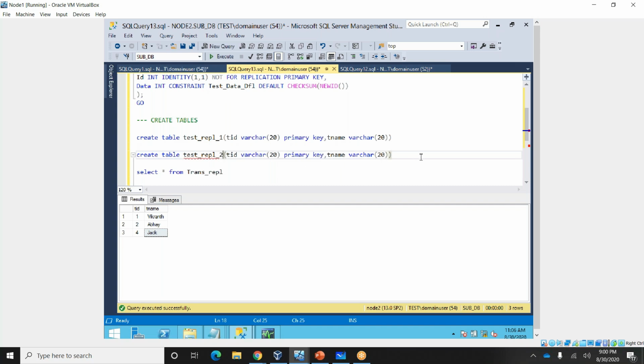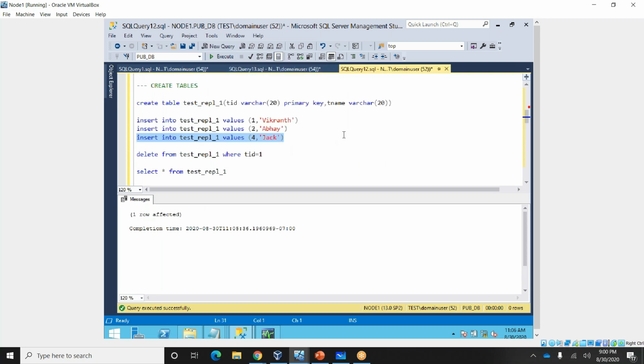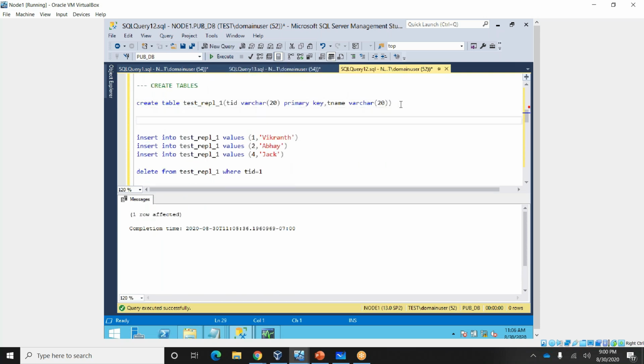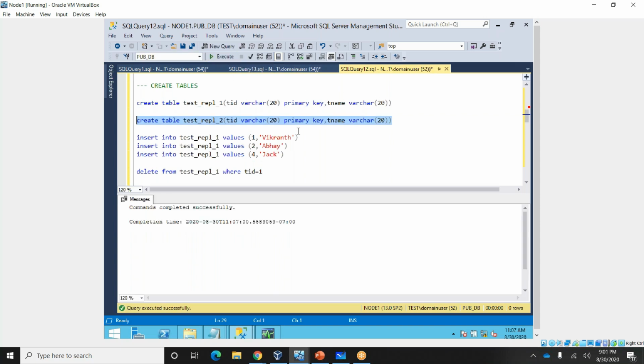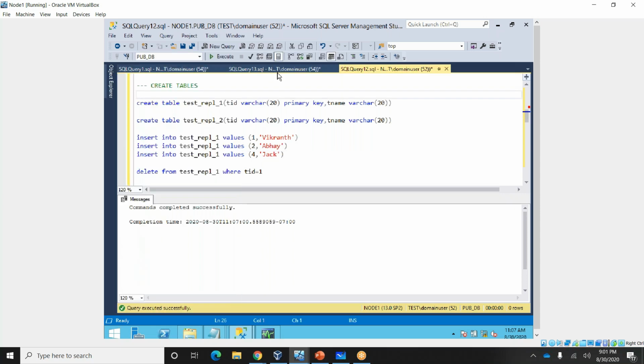A ripple to table. I am creating both the sides. Now I have created on a subscriber side. Same thing, I am creating it. So both publisher and subscriber now have the table ripple underscore to table. See, when you, how we can add it.